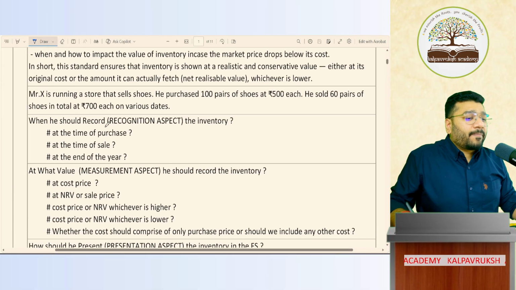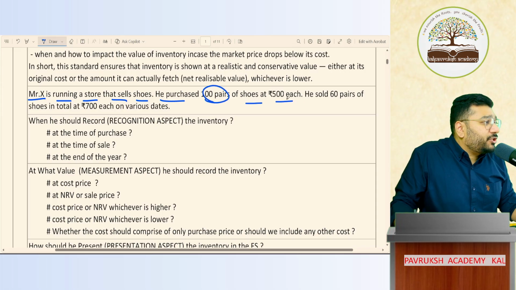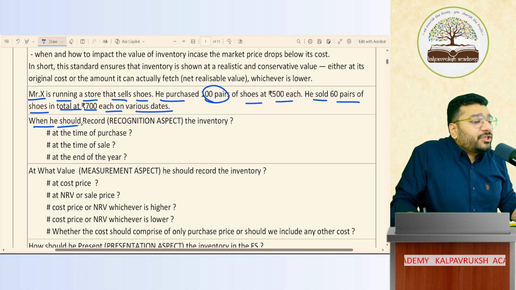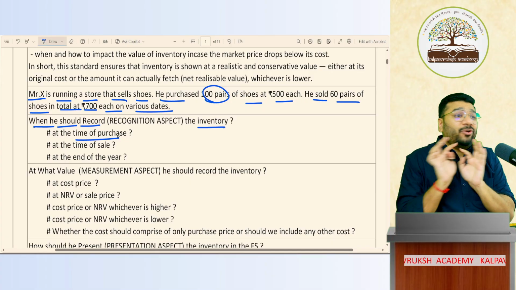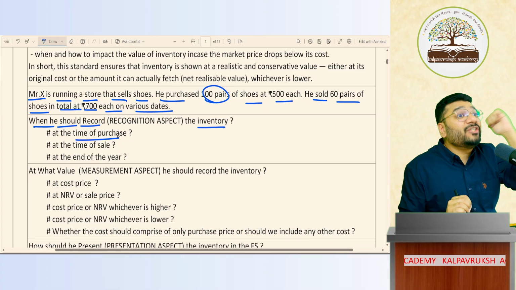Sir, Mr. X is running a store where he sells shoes. He purchased 100 pairs of shoes at 500 each. He sold 60 pairs of shoes at 700 each on various dates. Now the question is, when should he record inventory? Should he record inventory at purchase? When purchasing, it is a purchase entry: purchase account debit to cash, purchase account debit to creditor. Purchase entry okay. Inventory entry, when should I record?